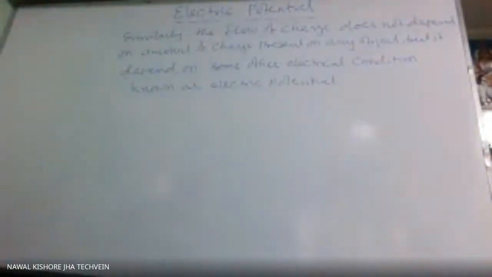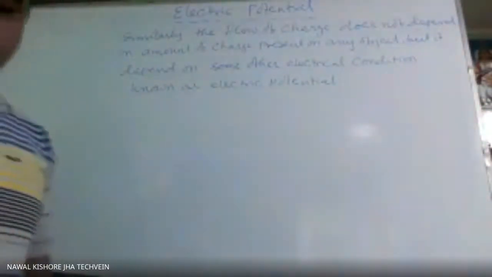So this is the concept, or qualitative definition, or qualitative meaning of electric potential.